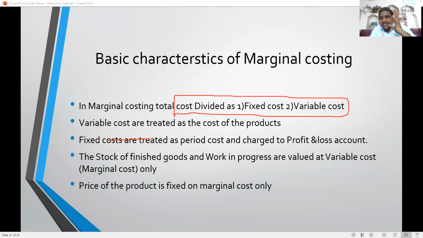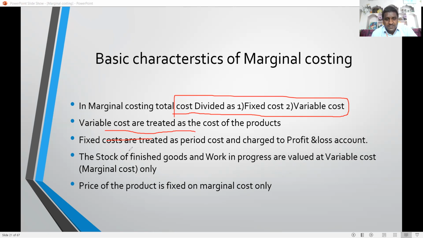Next, variable costs are treated as the cost of the product. In marginal costing, only variable costs are taken into consideration. Fixed costs are not taken into consideration at all.